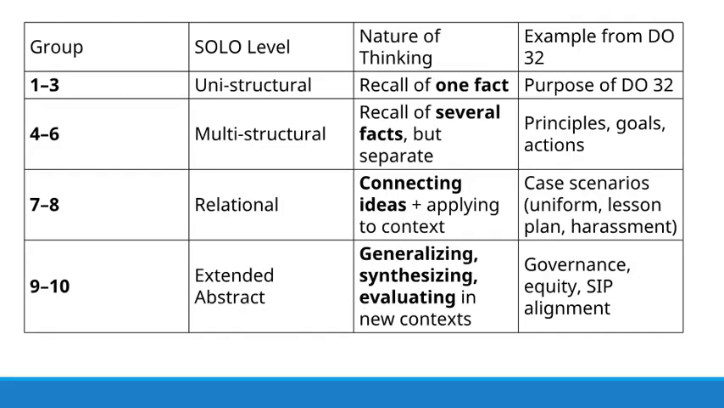At the unistructural stage, aspiring principals recall a single fact such as the purpose of DO 32. In the multistructural stage, they recall several separate details like principles, goals, or actions. At the relational level, aspiring principals connect ideas and apply them in real scenarios, such as uniform policies or lesson planning. Finally, extended abstract items require higher-order thinking, generalizing, synthesizing, and evaluating, for example by aligning gender policy with school governance, equity, and SIP implementation.